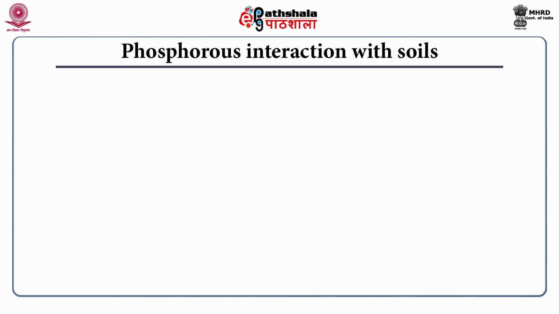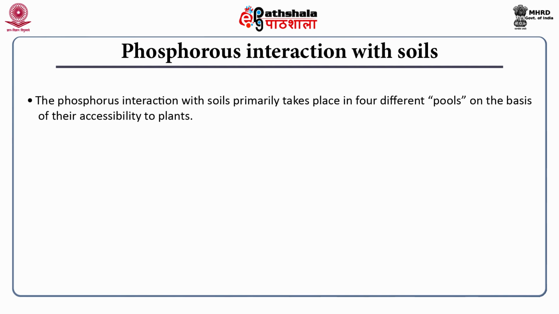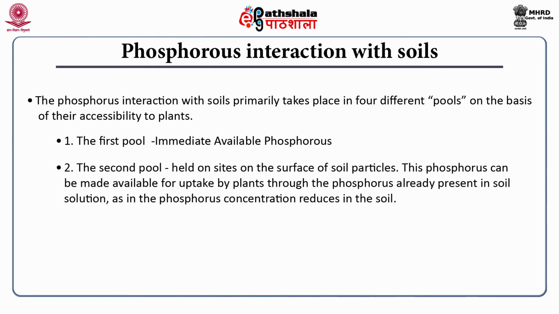Phosphorus interaction with soils. The phosphorus interaction with soils primarily takes place in 4 different pools on the basis of their accessibility to plants. Let me discuss these pools one by one. The first pool, immediately available phosphorus. The second pool, held on sites on the surface of soil particles. This phosphorus can be made available for uptake by plants through the phosphorus already present in soil solution, as the phosphorus concentration reduces in the soil.